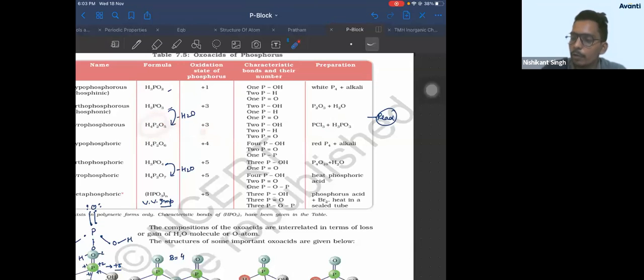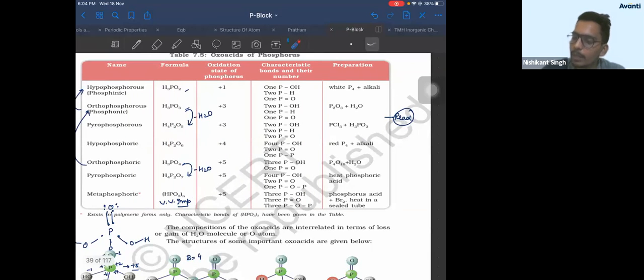Okay? Red phosphorus plus alkali, you'll get +4 pyrophosphoric acid. Then for +5 oxidation state, you'll get an oxo acid of +5. So similarly, you can remember.